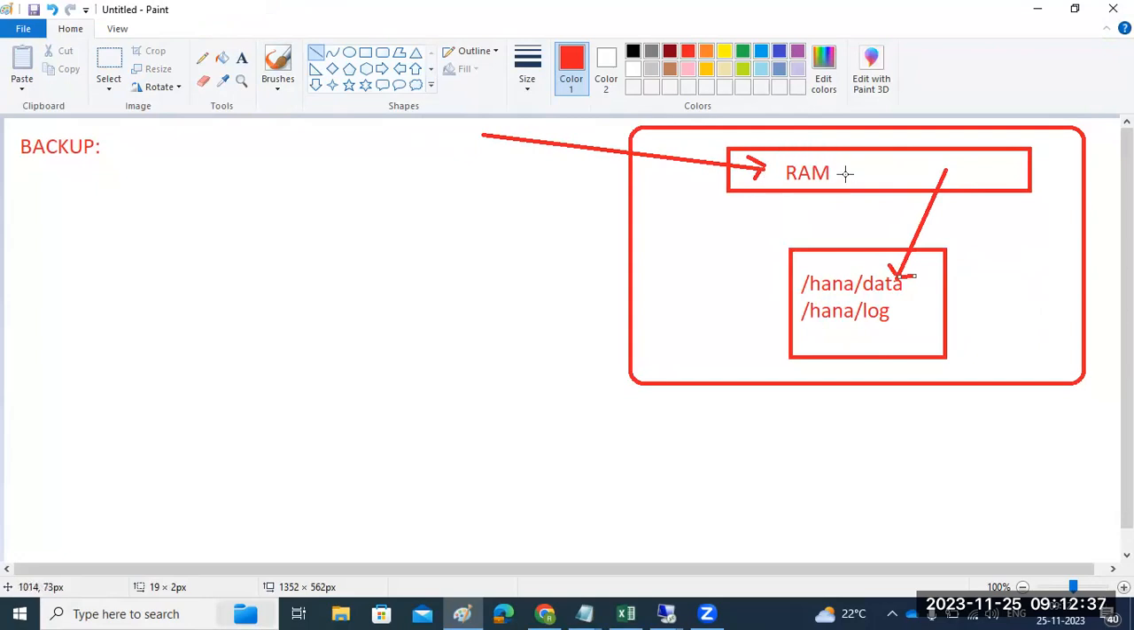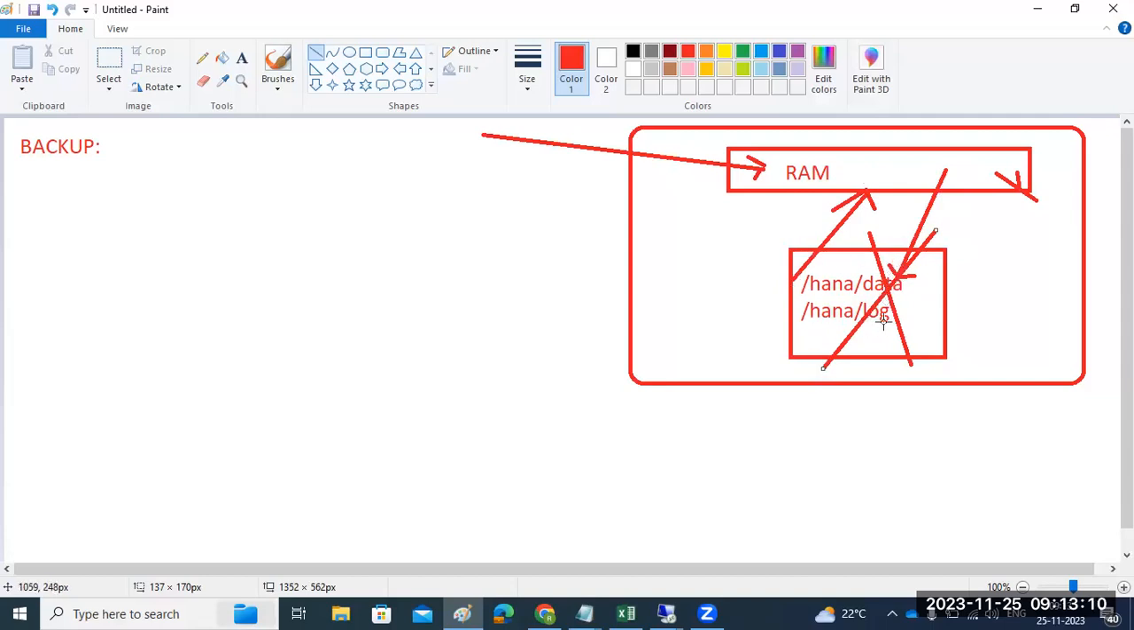So if something crashes on the hardware side, the file system level data is there in the data folder and log folder, and we can recover it. While starting, whatever data is in the data folder will be reloaded to the main memory first. In this case, if this is crashed, fine. Even if this is also crashed, even your file systems, your hardware, the entire OS gets corrupted here.